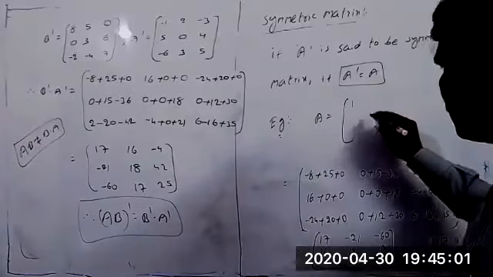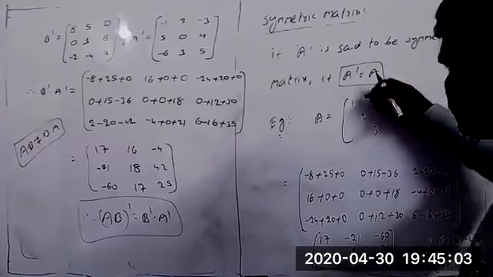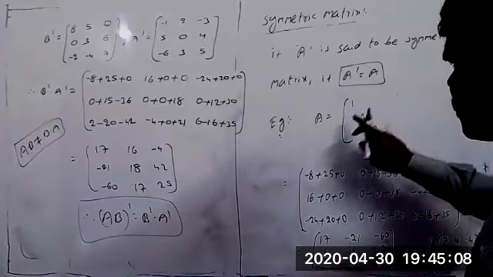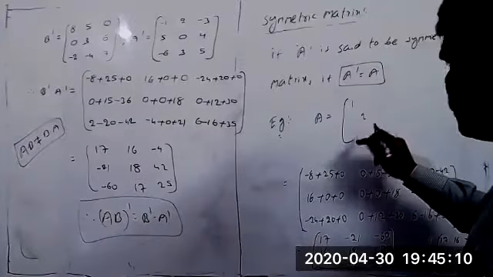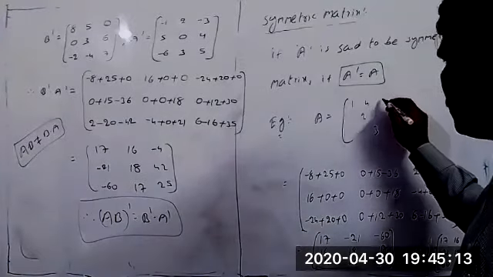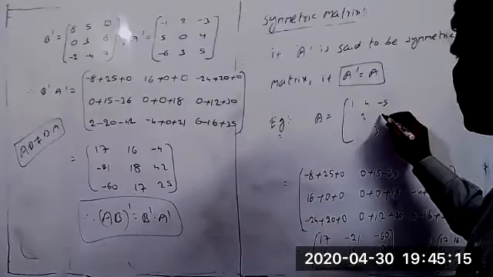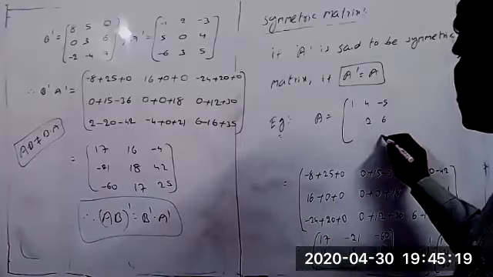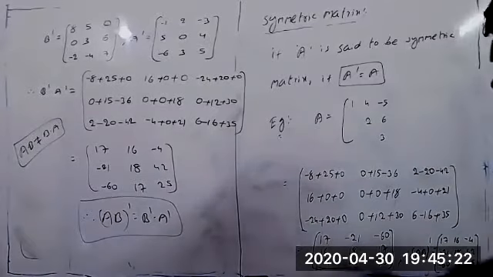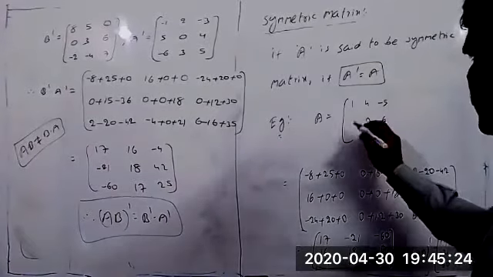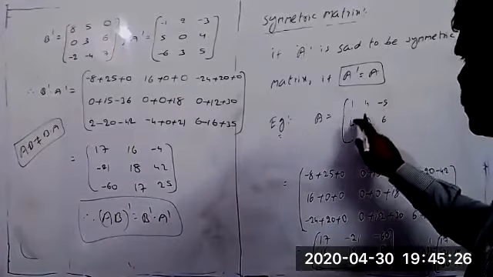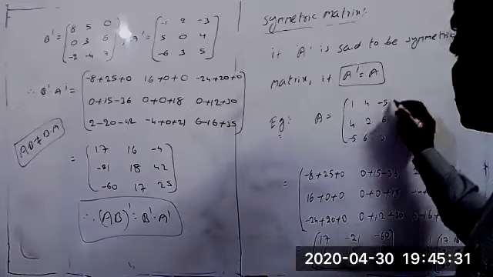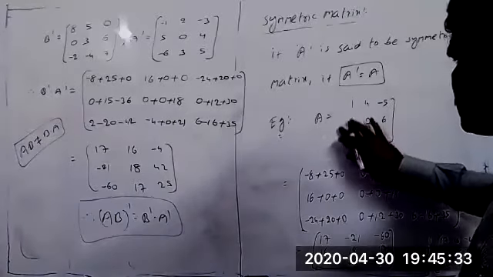But whatever we are taking in the upper triangle elements, the same elements we have to get in the lower triangle elements also. Suppose you can take here now 4, minus 5, and 6. You got now. This is the 3. The same elements we have to write in the lower triangle also. Means it is the 4, 4 and 4, and minus 5 and minus 5, and 6 and 6 now. This is what we call matrix A.